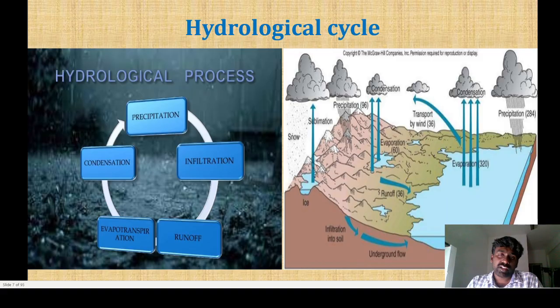I have already mentioned the hydrological cycle. Here is a hydrological cycle. It is a cyclic process. See here the precipitation from the sky level, then infiltration, runoff, evaporation, condensation, and then precipitation again. It is a cyclic process. Only then do we call it the hydrological cycle.